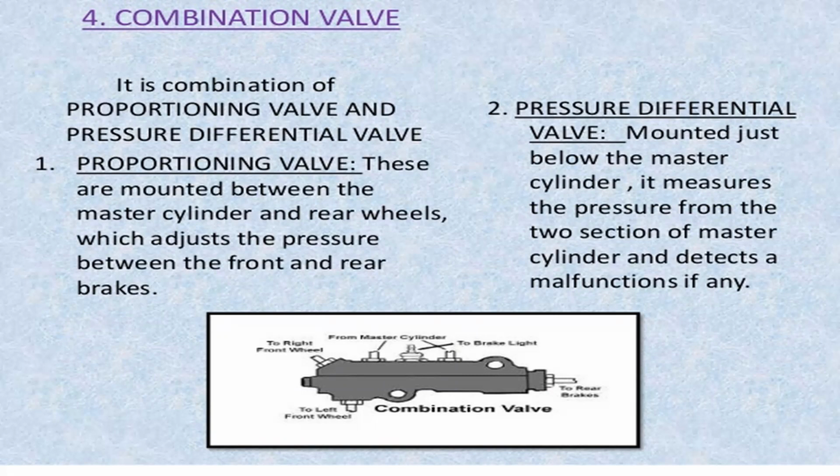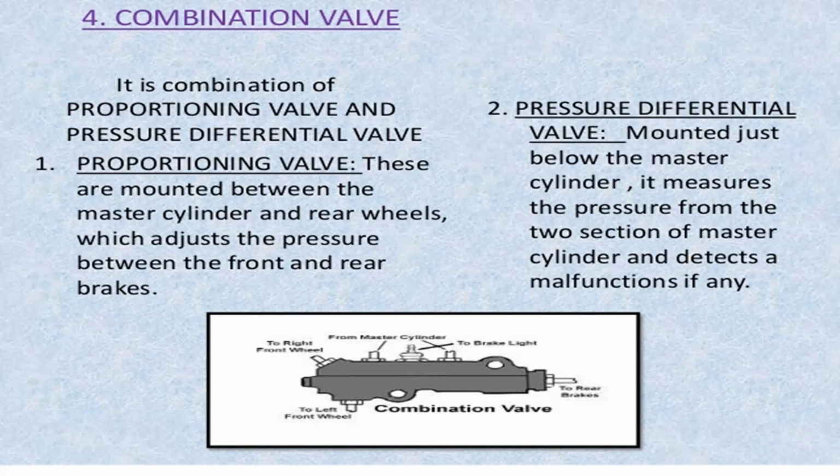What is a proportioning valve? It is mounted between the master cylinder and the rear wheels, and it adjusts the pressure between the front and rear brakes.